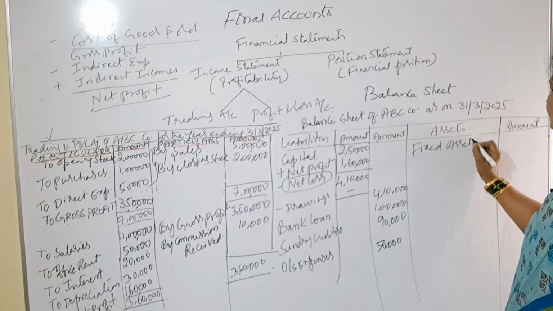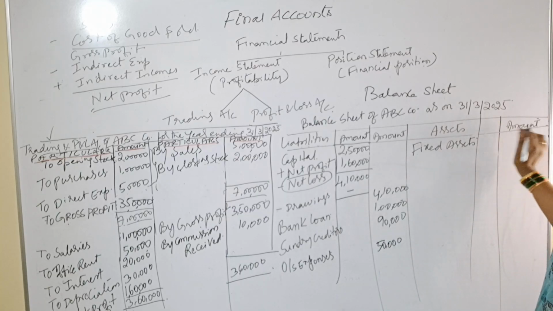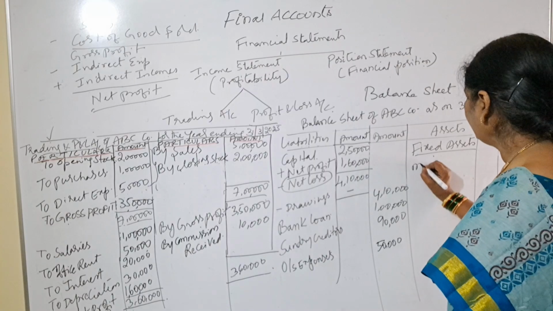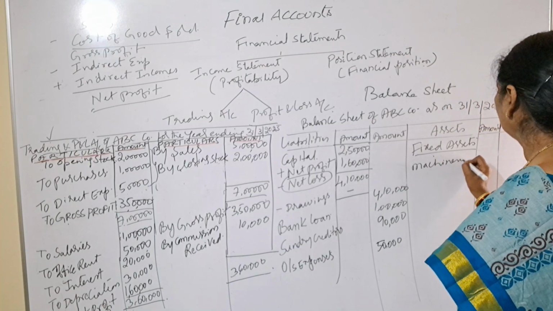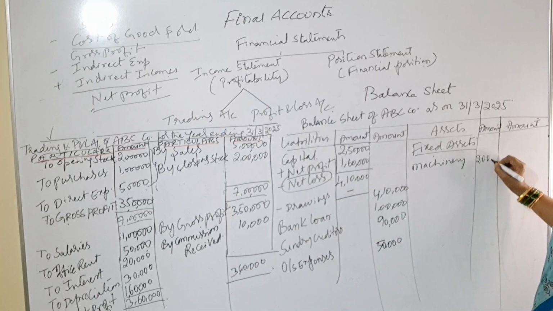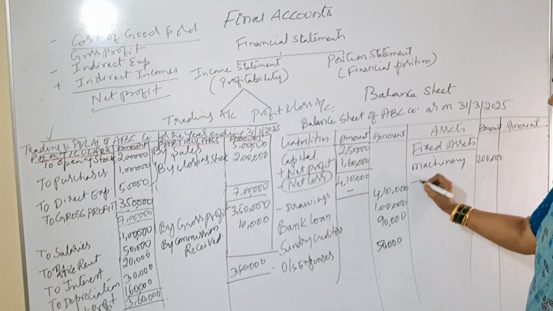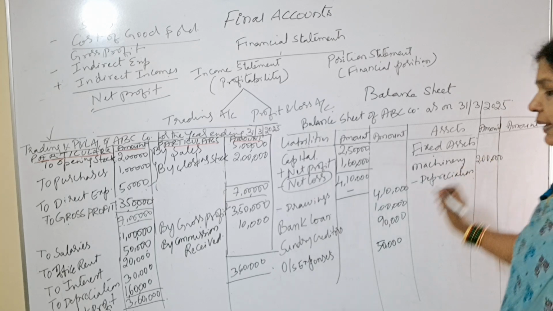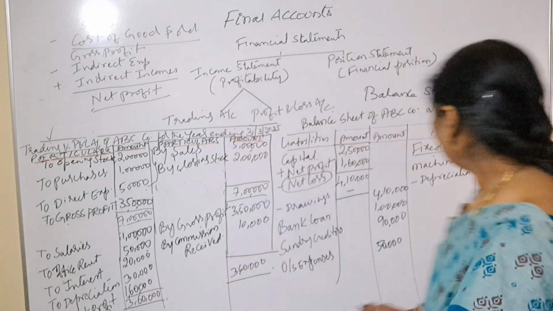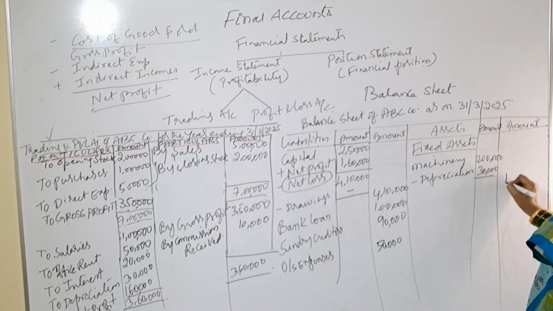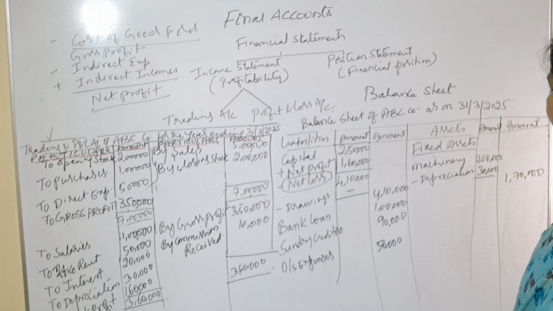Now we'll go to the asset side. Fixed assets. Here also I'll provide another column. Say we are having fixed assets like machinery, and machinery amount is 2 lakhs, and we have already deducted some depreciation, no? So the depreciation we will take here. So how much depreciation have we shown here? 30,000. So we'll deduct from 2 lakhs and we will show that in the outer column. So like this we have to show the net figure in the outer column, right?